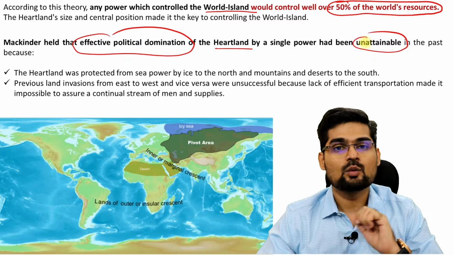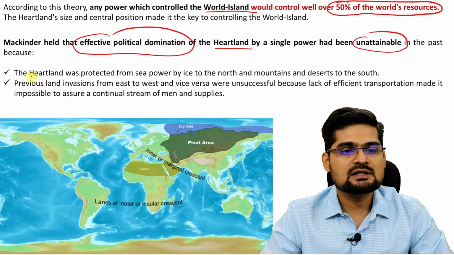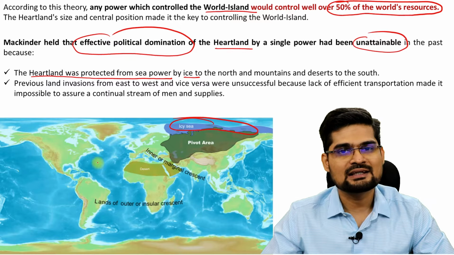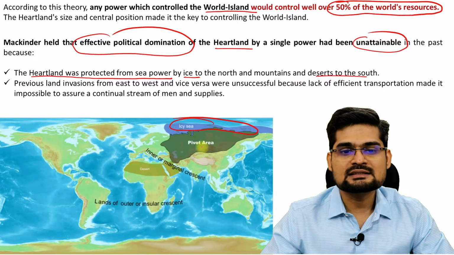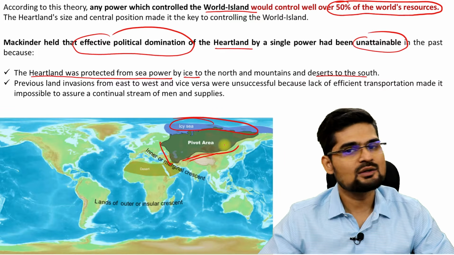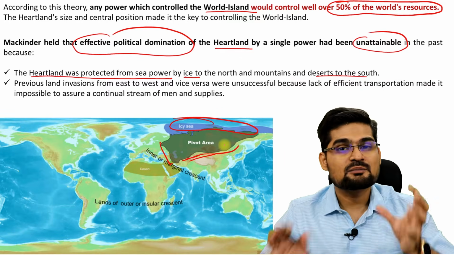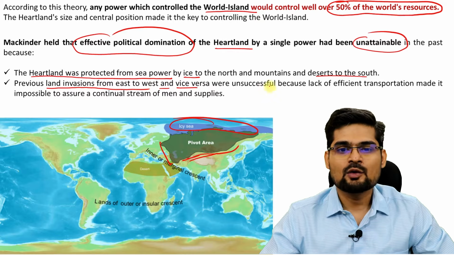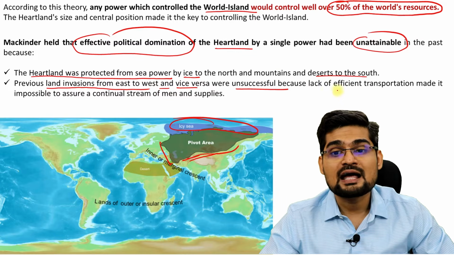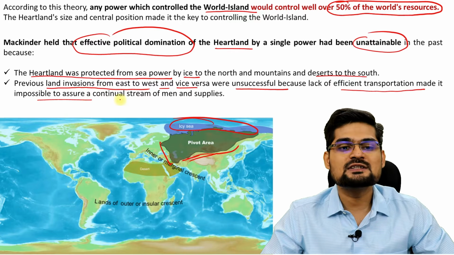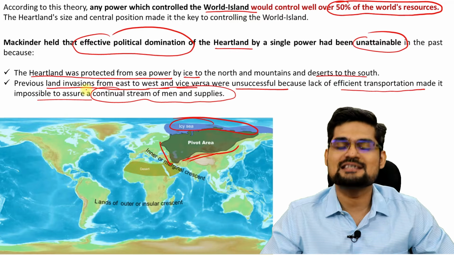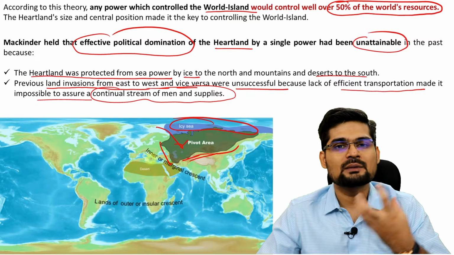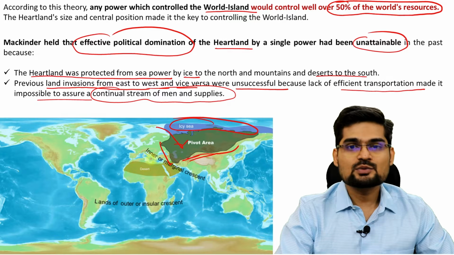So Mackinder held that effective political domination of the heartland by a single authority, a single power, had been unattainable in the past. Why? Because of two reasons. One, the heartland was protected from sea power by ice in the north. This was the ice sea in the north. And what was there in the south? Mountains and deserts. That's why it was kind of an inaccessible and protected area. And previous land invasions from east to west and from west to east were unsuccessful. Because of what? Because of a lack of efficient transportation, which made it impossible to assure a continual stream of men and supplies in warfare. That's why no single power could ever capture or control this heartland, according to Mackinder. So that's where this theory is based.